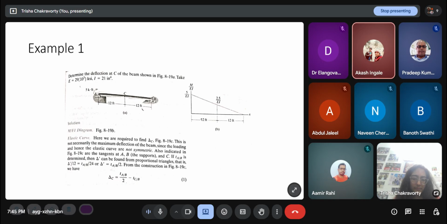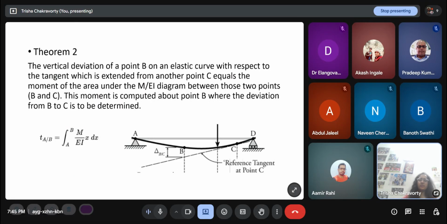Okay. And similarly theorem 2 is a little more complicated. It says that I have a tangent at C. I extend this tangent here and I have some point B whose deflected point is this point.